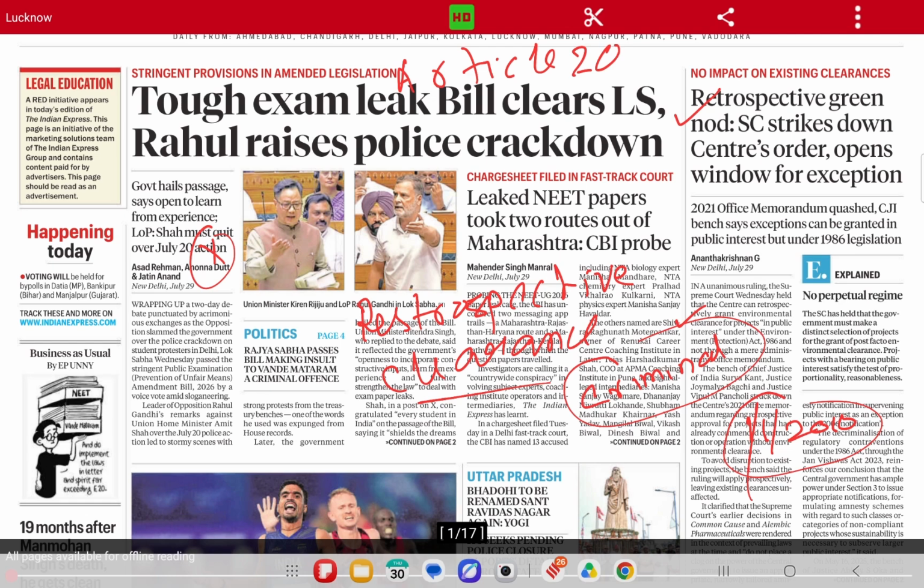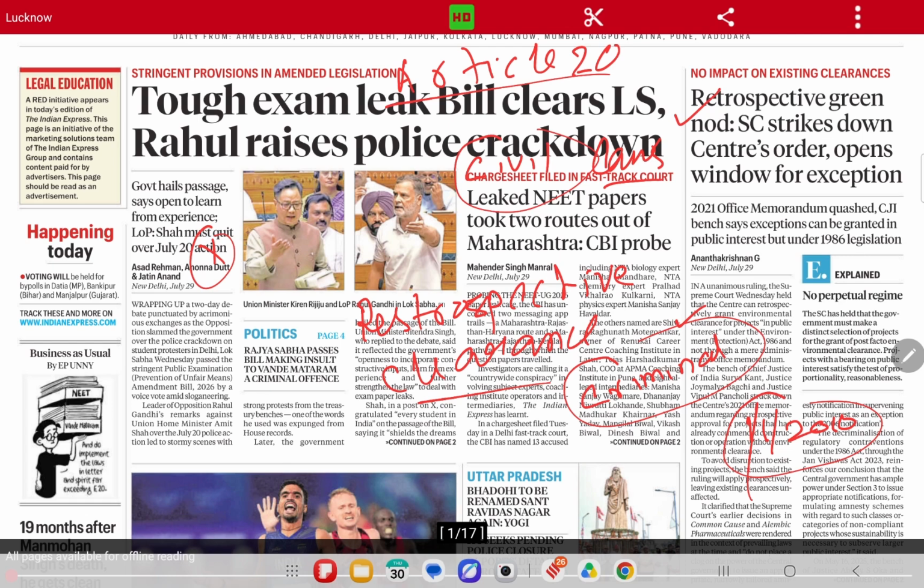ठीक है? Why? Because criminal laws cannot be made retrospective in effect. But Article 20 says that it is only for the criminal laws. Civil laws can be made retrospective.